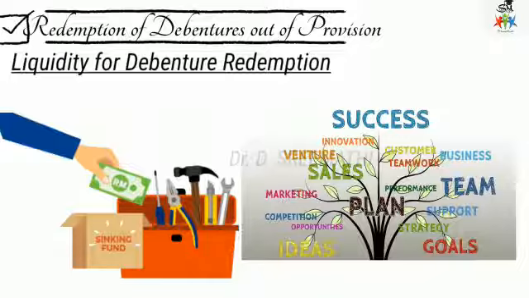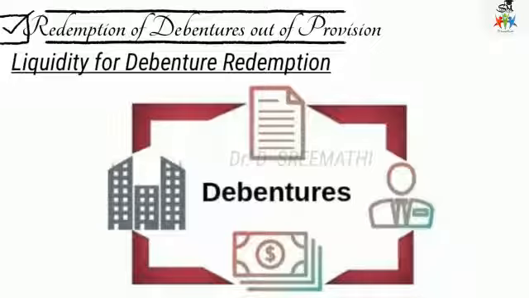So reference to sinking fund tables can provide the amount which has to be set aside every year from the profit as the annual contribution to the sinking fund. So every year it should be set aside from the profit for the future redemption of debentures.